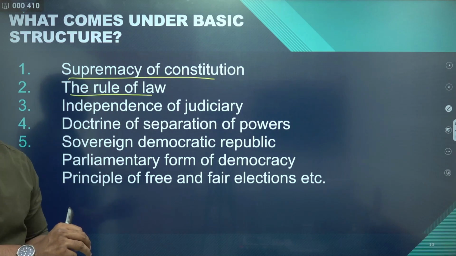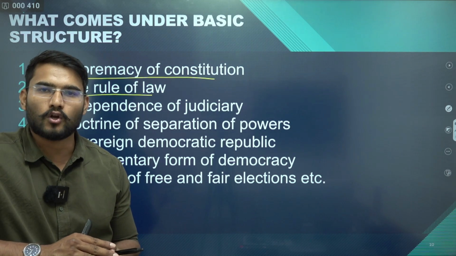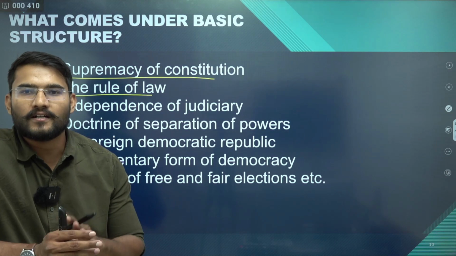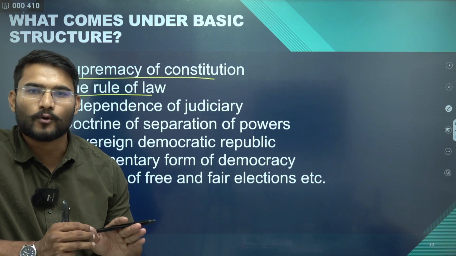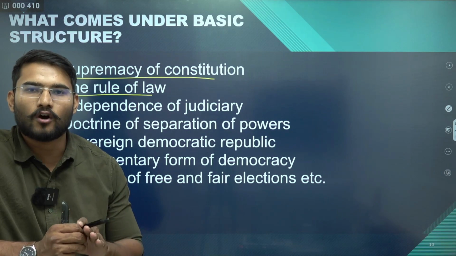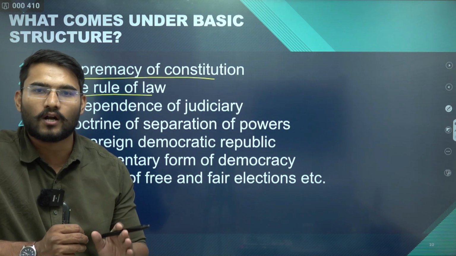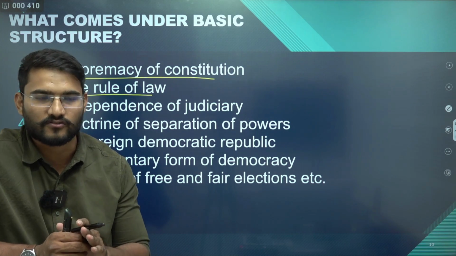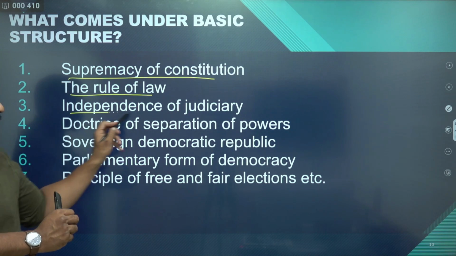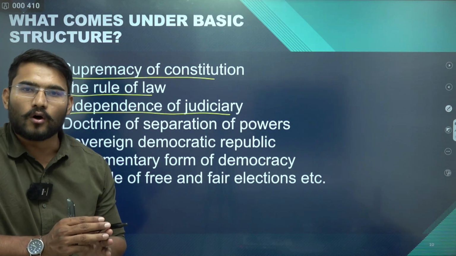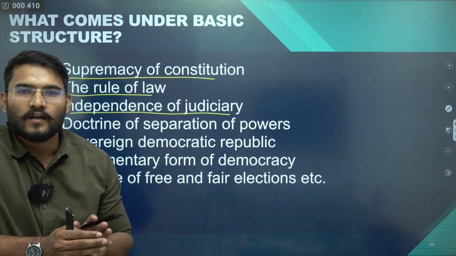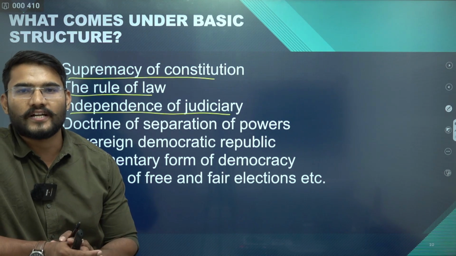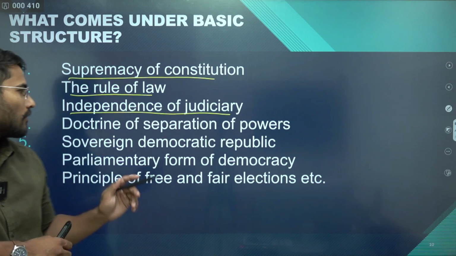Second is rule of law. Rule of law simply means that no one is above the law. Everyone is equal in the eyes of law. So if Parliament makes any law which violates the provision of rule of law, then the same law will be declared invalid on the grounds that it violates the basic structure. Third is independence of judiciary. So if Parliament makes any law which violates the independence of judiciary, then the same law will be declared invalid because it is violative of basic structure.